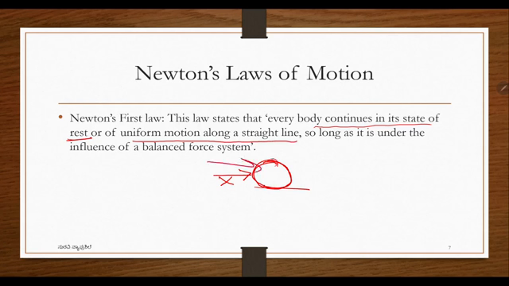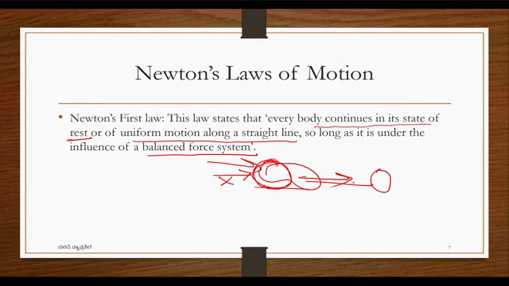So if you apply a force, it may change its direction, or it may move if it is at rest. If it is moving, it may halt. So that is what the force system does in Newton's first law. This is what Newton's first law says: every body continues in a state of rest or of uniform motion along a straight line so long as it is under the influence of a force system.